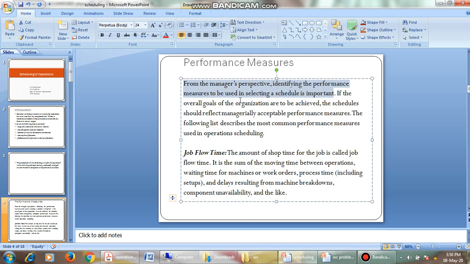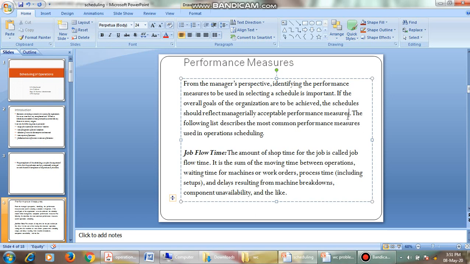Okay, right. If the overall goals of an organization are to be achieved, the schedule should reflect managerially acceptable performance measures. That is, if you are planning, if you are organizing, if you are scheduling a particular aspect which will reflect your organization goal, that schedule must be an acceptable performance measure.